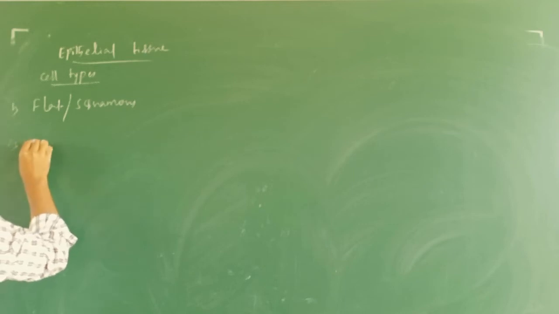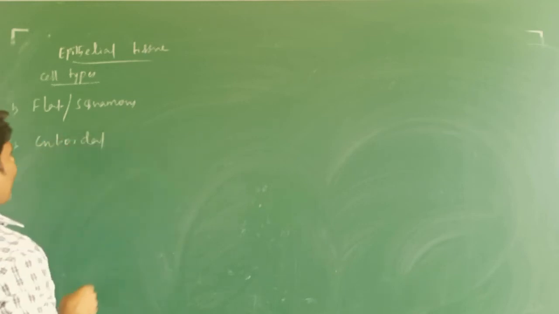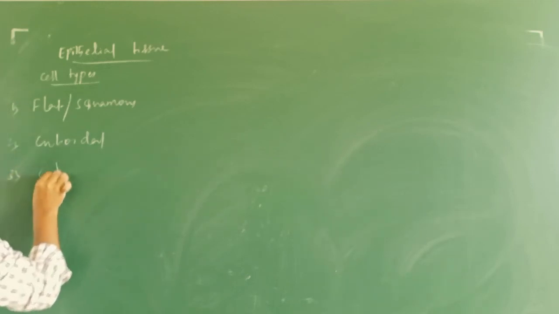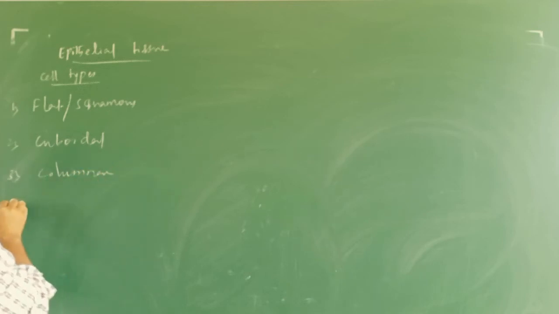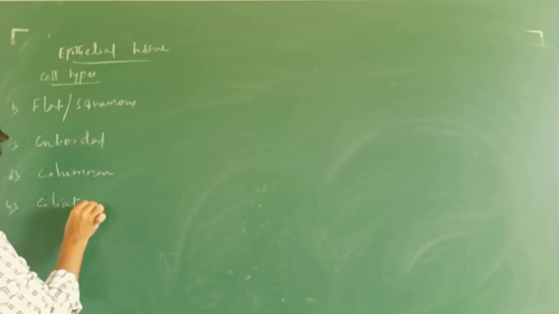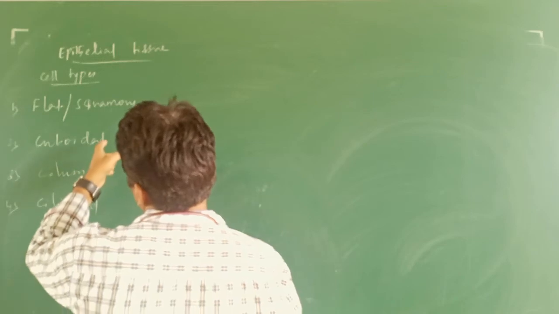Next one, cuboidal epithelial cells. Next one, columnar epithelial cells. At last, ciliated. This ciliated type is present in cuboidal as well as columnar cells.